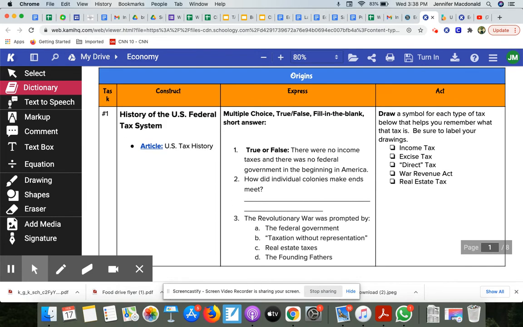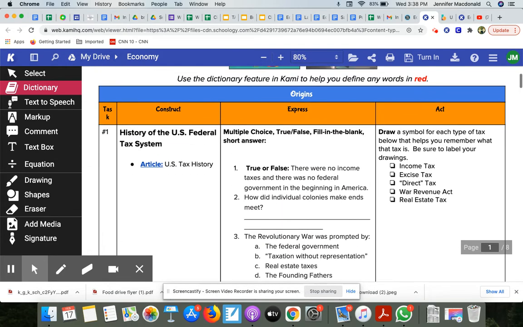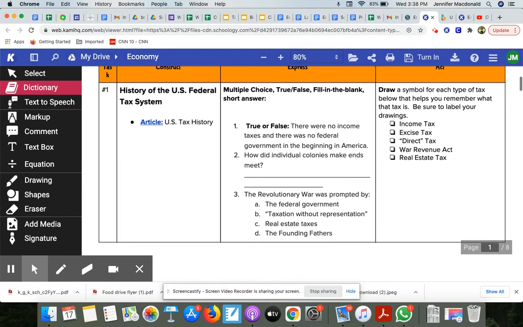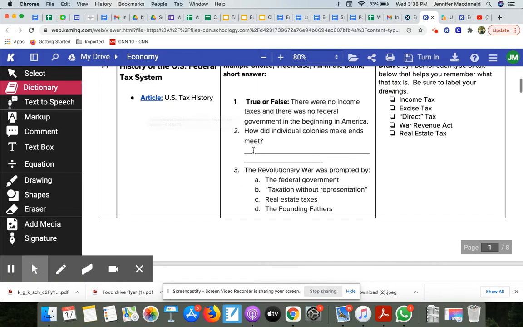The express is structured in a way that gives you some multiple choice questions, some true, false, fill in the blank, and short answers. So you're going to finish that. There's 10 questions here. And then you're going to do some reflecting by way of drawing. So you're going to draw a symbol for each type of tax below that helps you remember what that tax is. Be sure to label your drawings, okay? And so there's different types of taxes that you will read about in this article under construct.